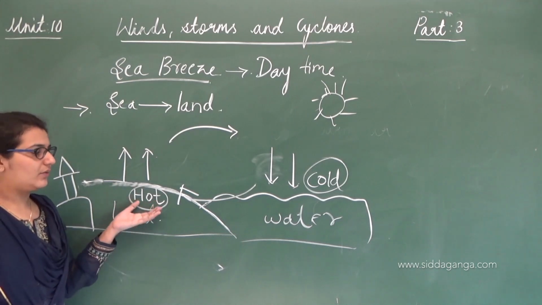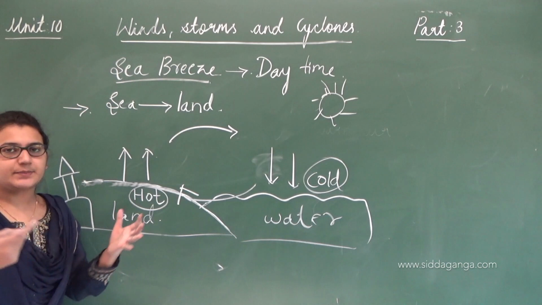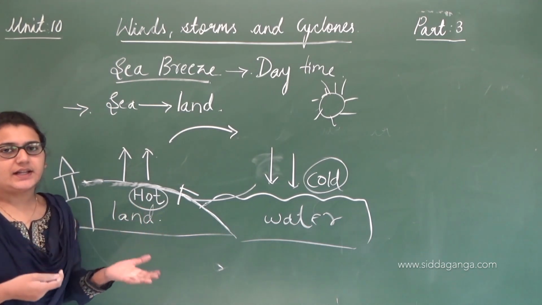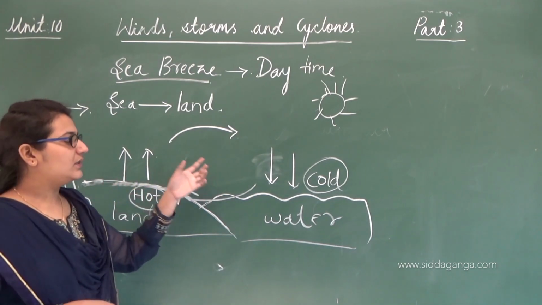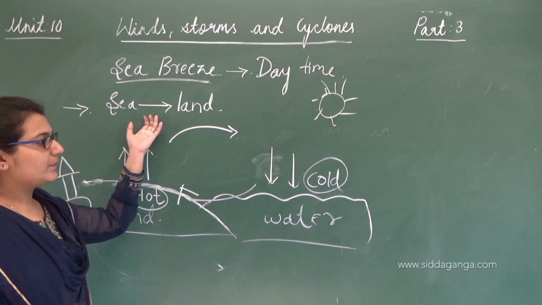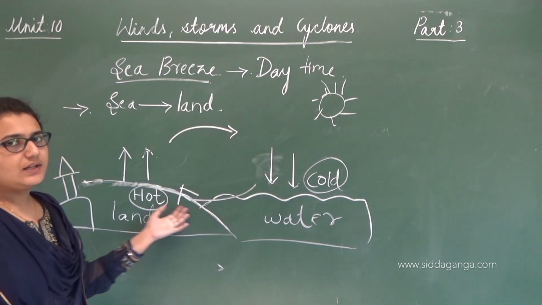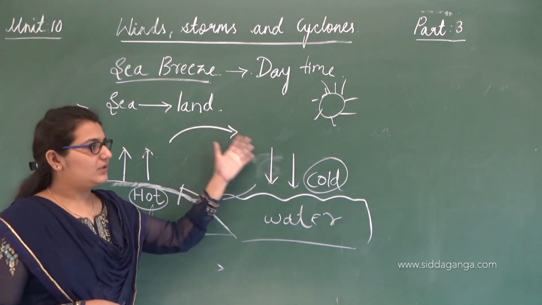The air particles present here get heated up. When the air gets heated up, it expands, it becomes light and the air rises. This is the rising air. The cooler air moves to the land surface, and the hot air moves to the cooler region.